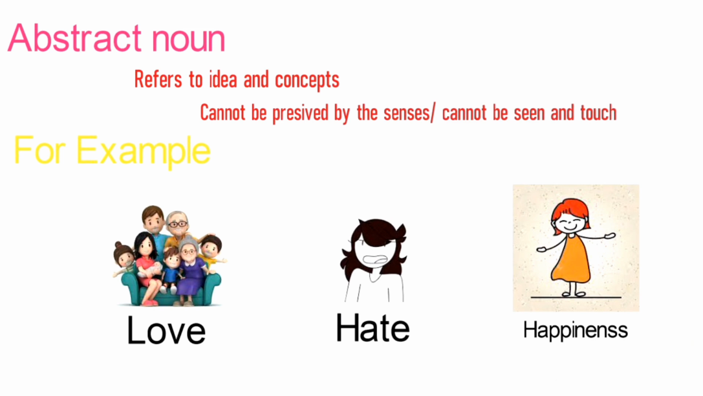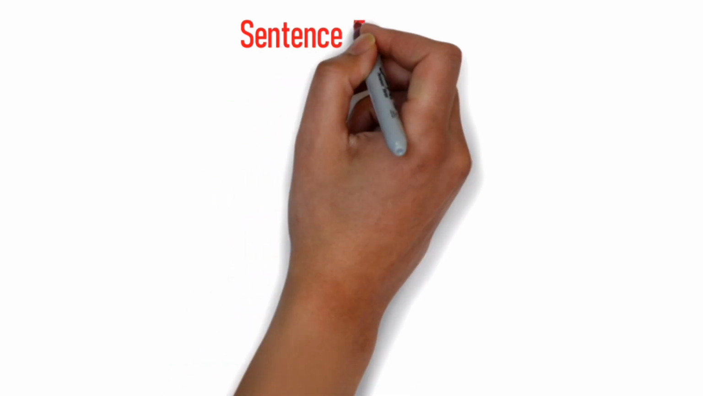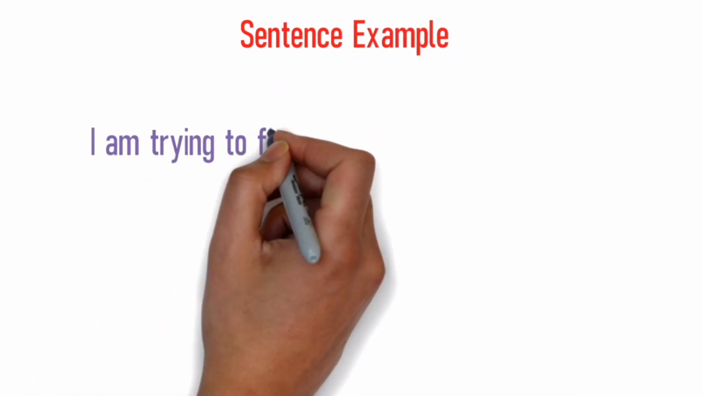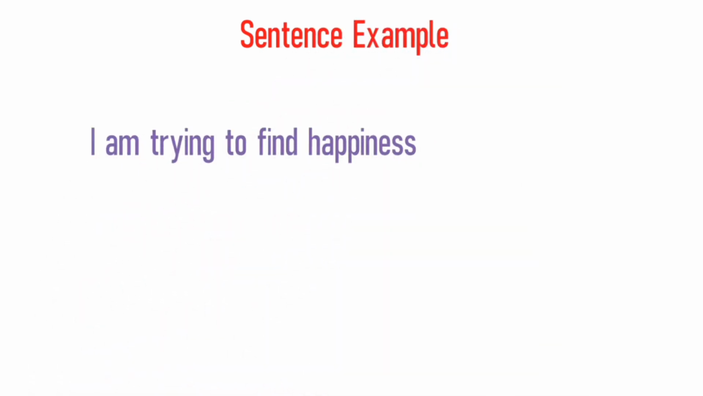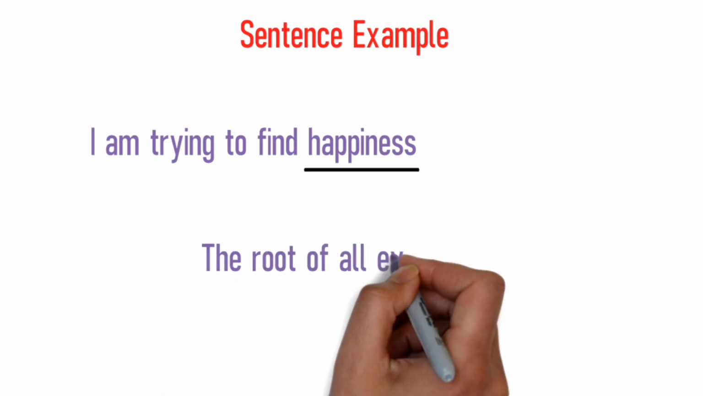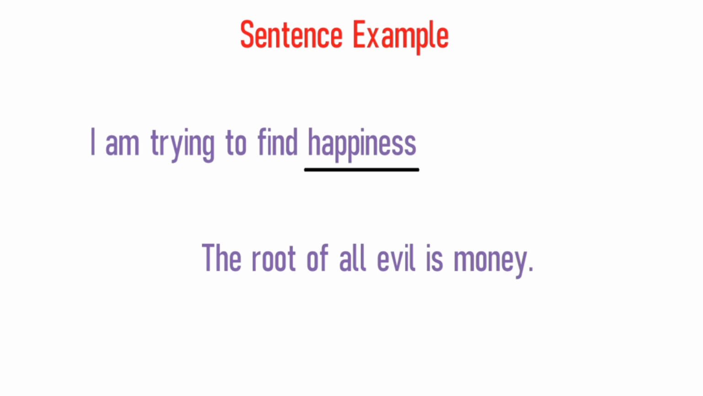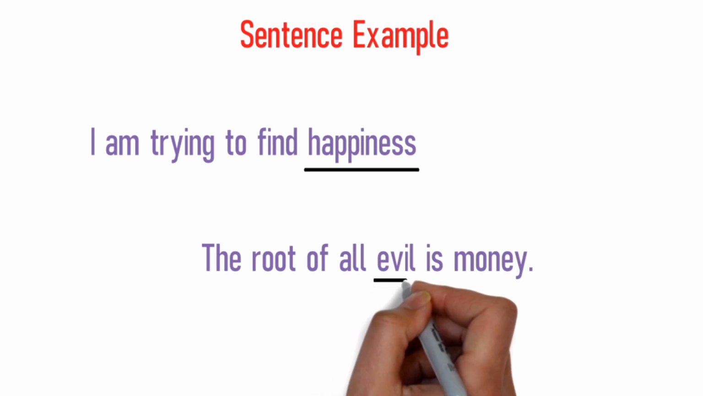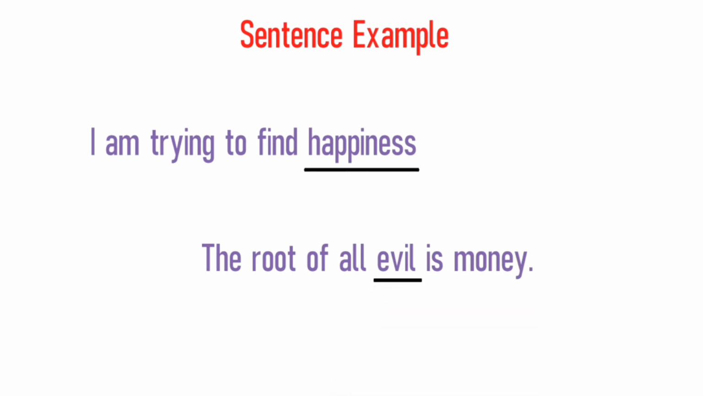Let's look at some sentence examples. I am trying to find happiness. In this sentence, happiness is an abstract noun as it is a feeling which cannot be perceived by our senses. Let's look at another example. The root of all evil is money. In this sentence, evil is an abstract noun as it cannot be perceived by our senses.